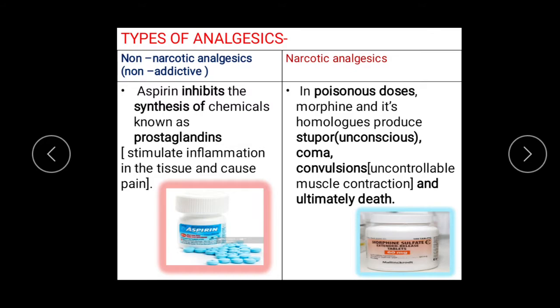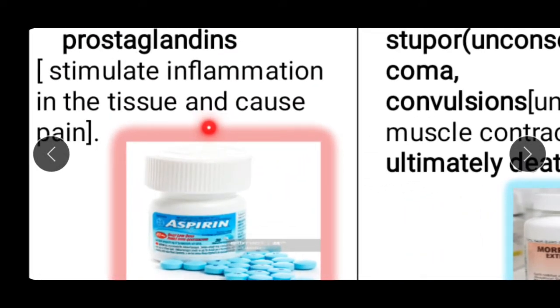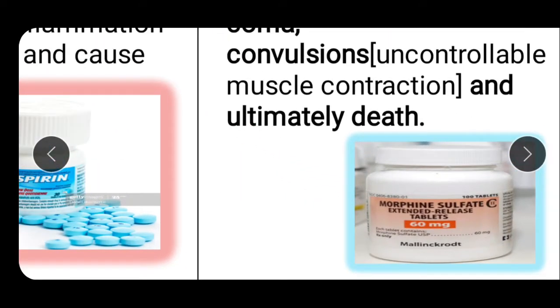In non-narcotic analgesics, you have to remember that aspirin inhibits the synthesis of chemicals known as prostaglandins. Prostaglandins are again the culprits. They stimulate inflammation in tissue and cause pain. Aspirin inhibits the synthesis of prostaglandins and thus gives relief from pain. And here you can see aspirin and here you can see morphine.